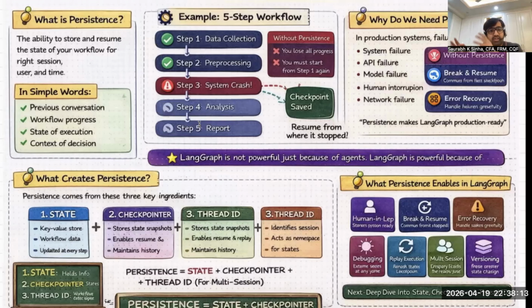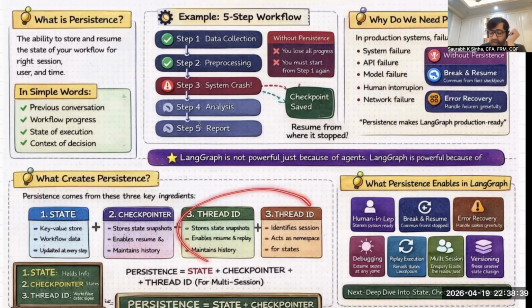It maintains a history and also enables resume and replay capabilities. So state holds the information, checkpointers store the information through snapshots over time, and that is persistence. With these two core ingredients, you can have persistence for one single user.